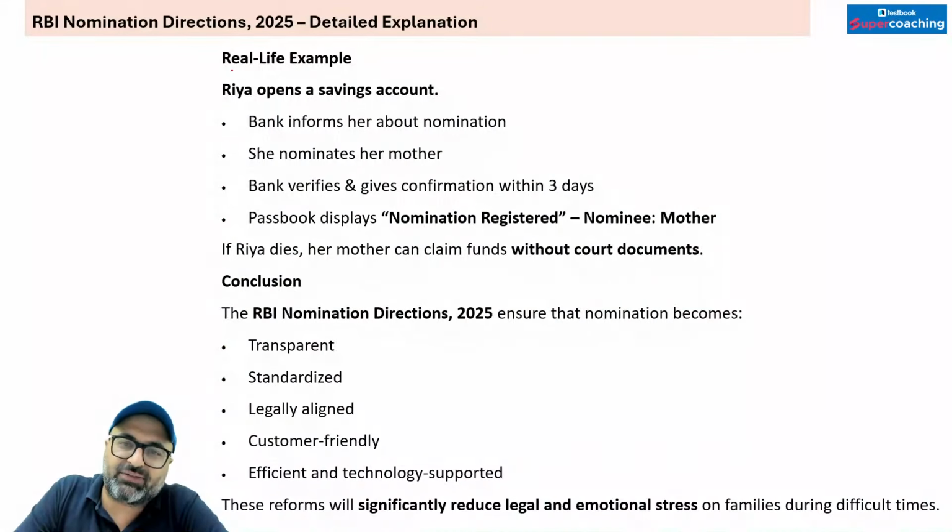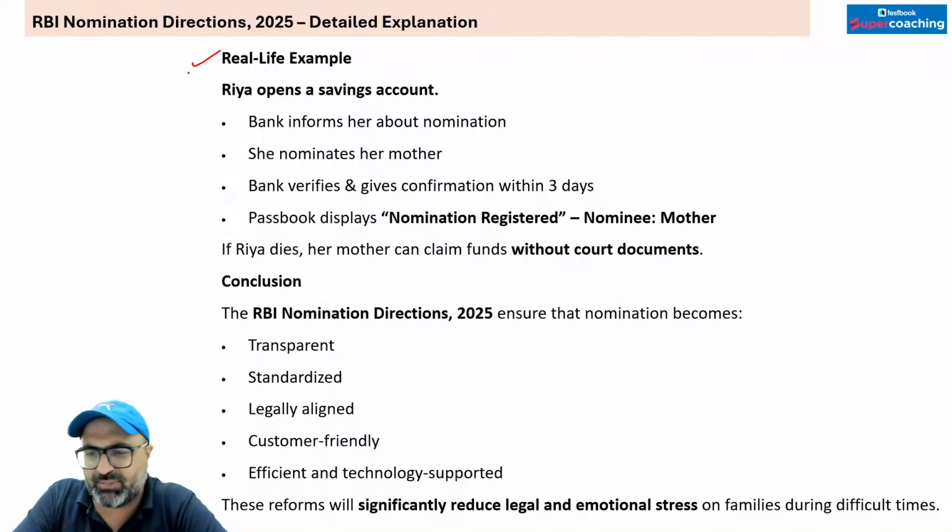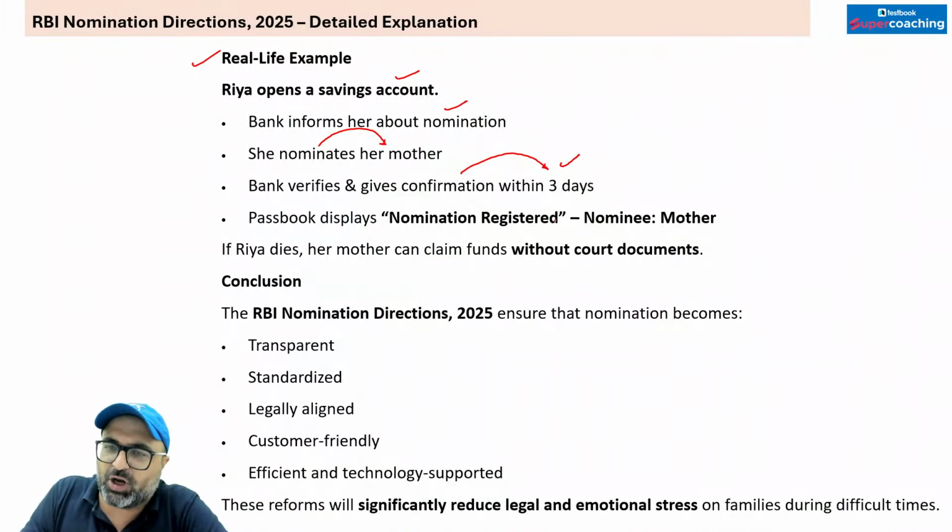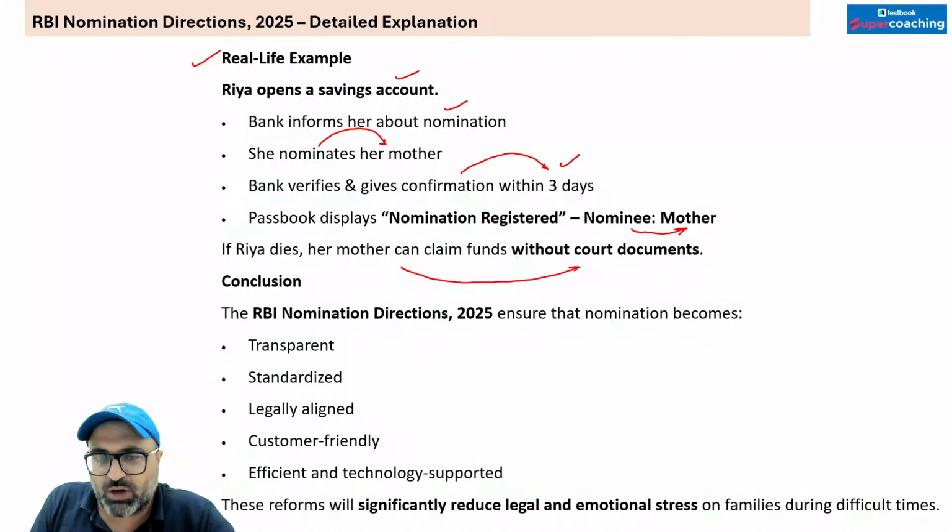Next, we have a real life example. Let's say Ria opens a savings account. The bank informs her about the nomination. She will nominate her mother. For example, the bank will verify and give the confirmation within 3 days. Passbook display: nomination registered, as well as the nominee name will be printed, that is, mother will be written. If Ria dies, her mother can claim the funds without court documents.